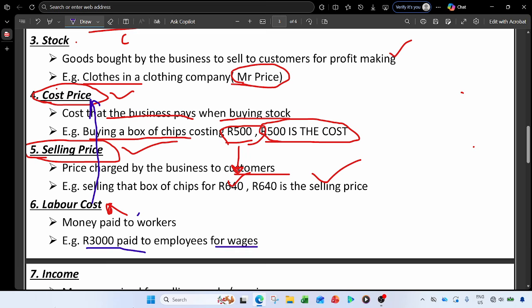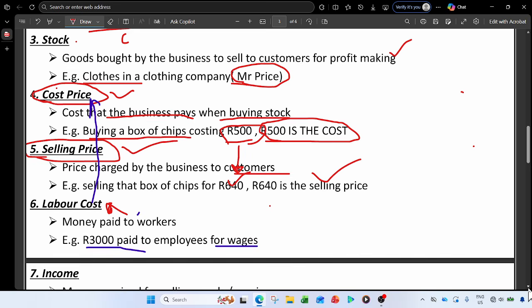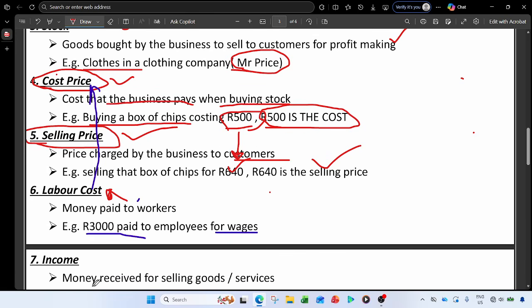So there's something called income. I think you are aware of it. Income is what you receive when you sell something, right? As I said, it is money received for selling goods or services. So there are two different things: it can be a good, it can be a service. Remember, a good can be trading stock, but a service, maybe you are doing what I'm doing. Let's say I'm doing tutorials, not on YouTube, but personal tutorials.